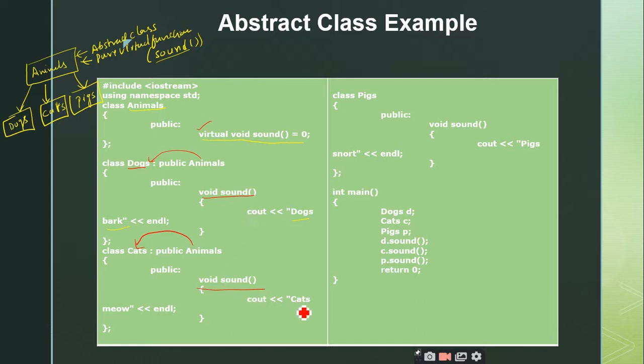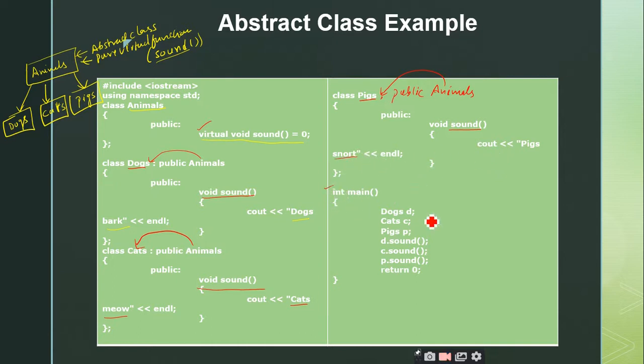Here I am writing cats meow. Oh sorry, here you have to write it like this: class cats public animals. Then I am creating a subclass called pigs from animals, and defining my own sound function where I am just displaying the statement pig's snort.